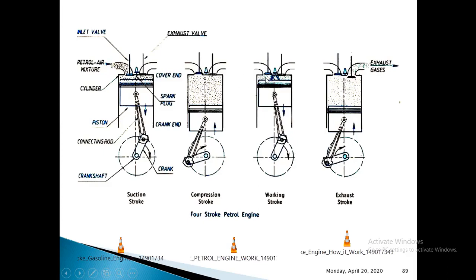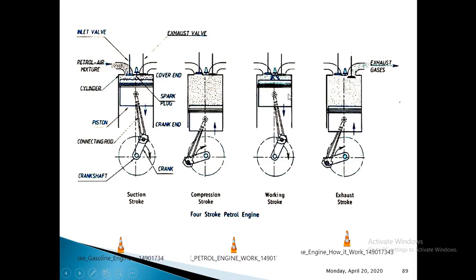Due to that combustion, the gases which get released start to expand, and because of that the gases force the piston to move downward. Thereby the piston moves from top dead center to bottom dead center, and the power generated during the combustion process is transferred to the connecting rod, then to the crank, and then to the crankshaft, and finally it is taken out for applications. That is the overview of this working stroke.